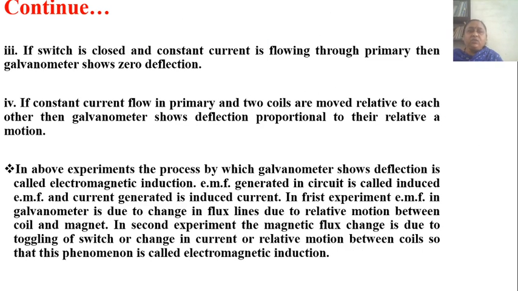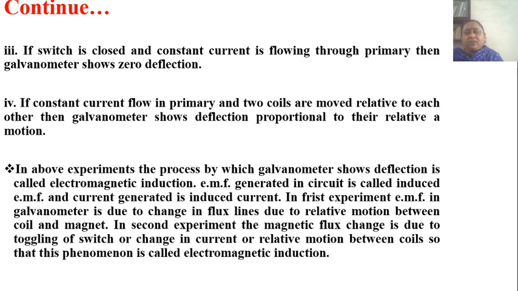If the switch is closed and constant current is flowing through the primary, then the galvanometer shows zero deflection. If constant current flows in the primary and the two coils are moved relative to each other, then the galvanometer shows deflection proportional to their relative motion. In the above experiment, the process by which the galvanometer shows deflection is called electromagnetic induction.